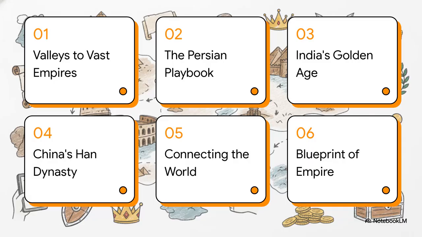Here is our roadmap for this explainer. We're going to cover valleys to vast empires, the Persian playbook, India's golden age, China's Han Dynasty, connecting the ancient world, and finally, the blueprint of empire. Let's get right into it.